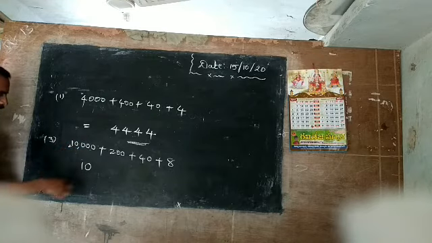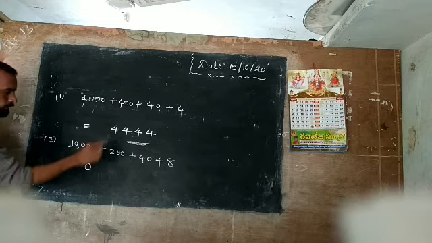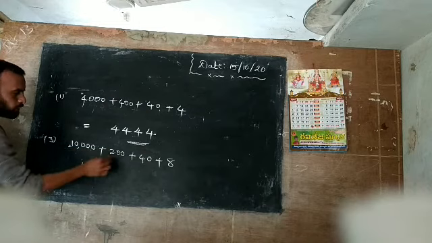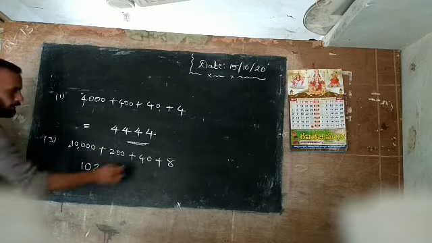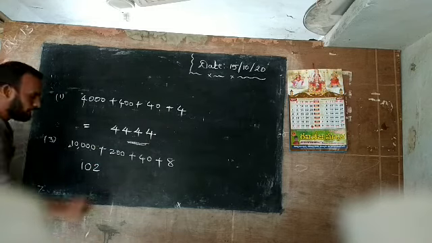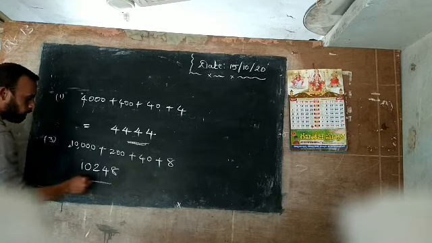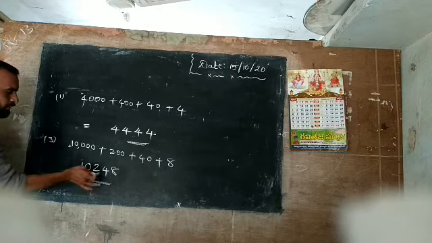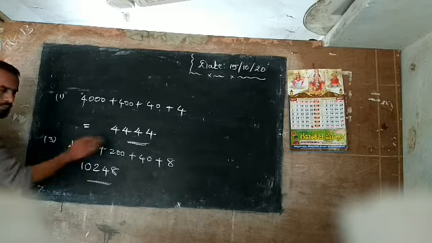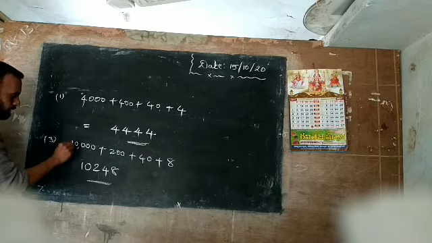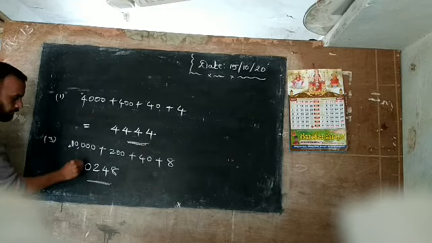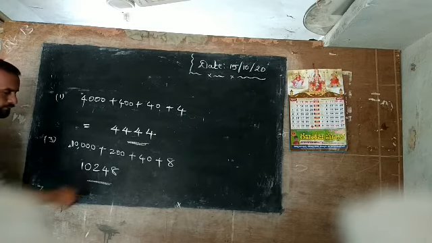Here 1000 place is not given. Leave that. Next, 200 is given in the 100's place. So 200. 40 means 10's place, 4. Here what do we have? 8, 1's place. Now how to read this problem? 1's, 10's, 100's. What do we have in 1000's place? 0, not given. That's why 0. Next, which place? This one is the 10,000 place. That's why 10,248. What is the number name?